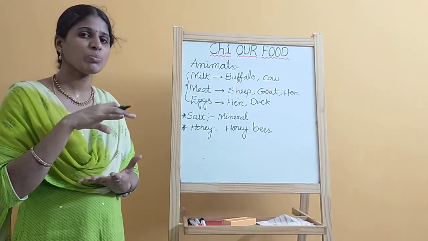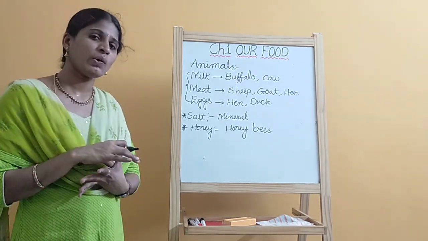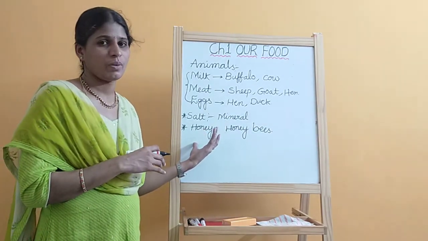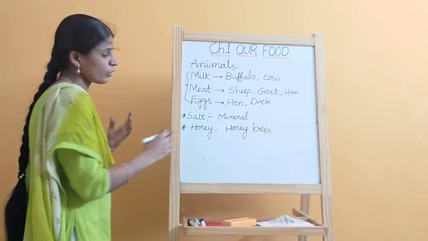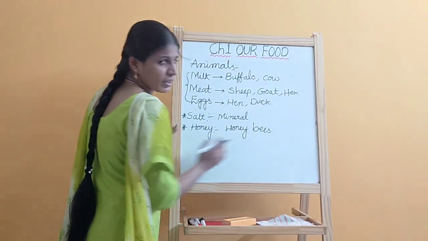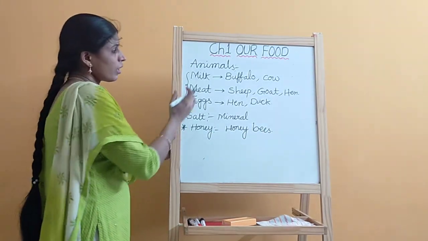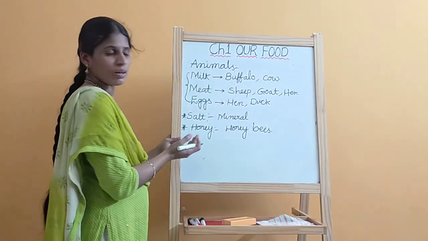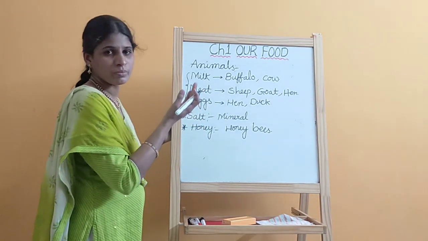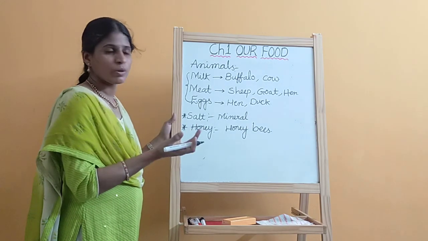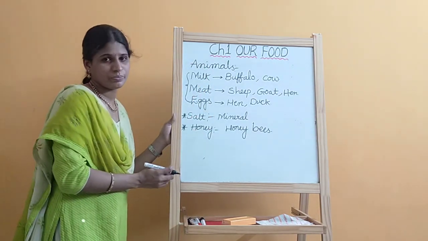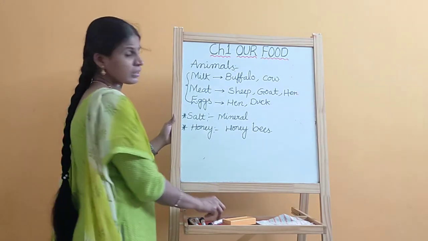The honeybees modify the nectar in their body and prepare honey. The source of honey is honeybees. Like this, we are getting these materials, somehow from plants, somehow from animals, somehow from others.